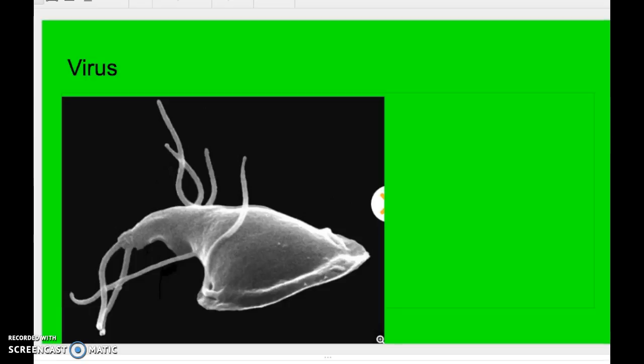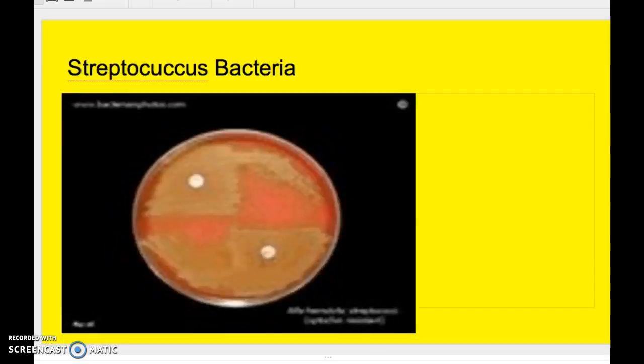This is a virus. Viruses aren't classified as living organisms because they do not actually reproduce. They only copy other living organisms.